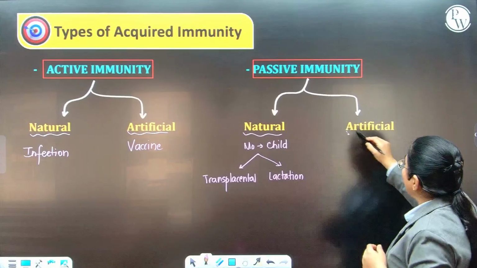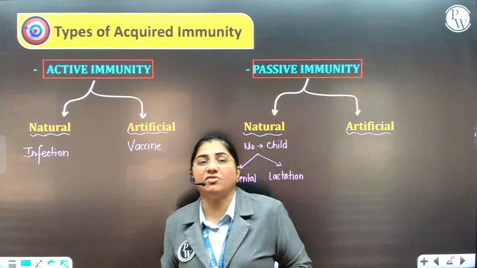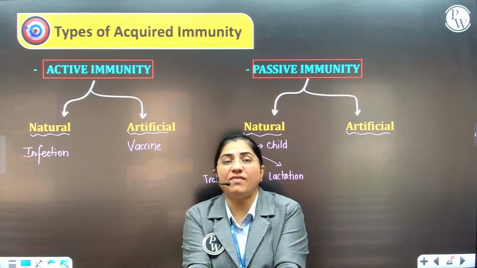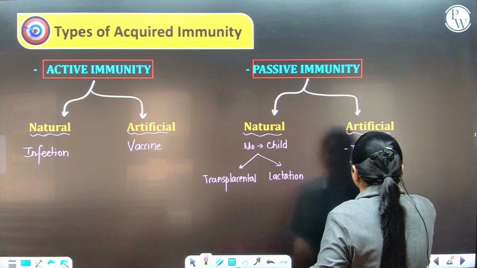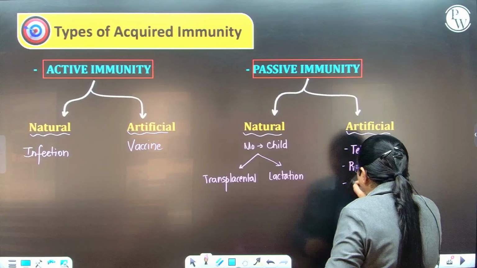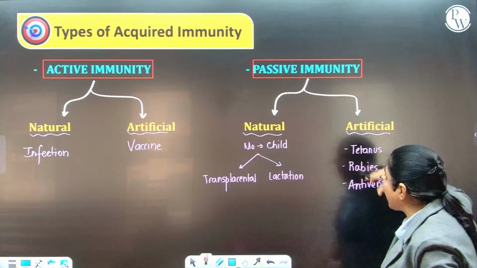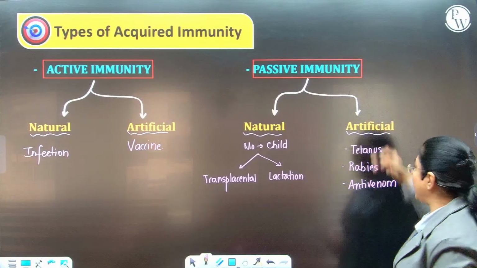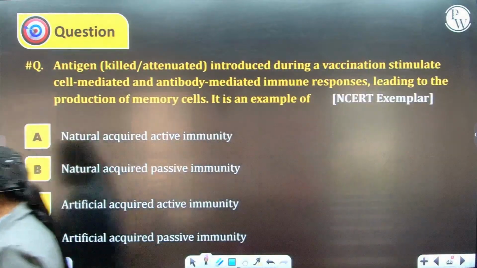And when we are talking about artificially acquired passive immunity, it means in such diseases where you cannot further give vaccines, you will have to give them a curative vaccine. In such cases, for example, tetanus or rabies, or anti-venom in cases of snake venom, the body is receiving ready-made antibodies that we are giving to the person, then you call it artificially acquired passive immunity. Is that clear? So quickly let us take the question.